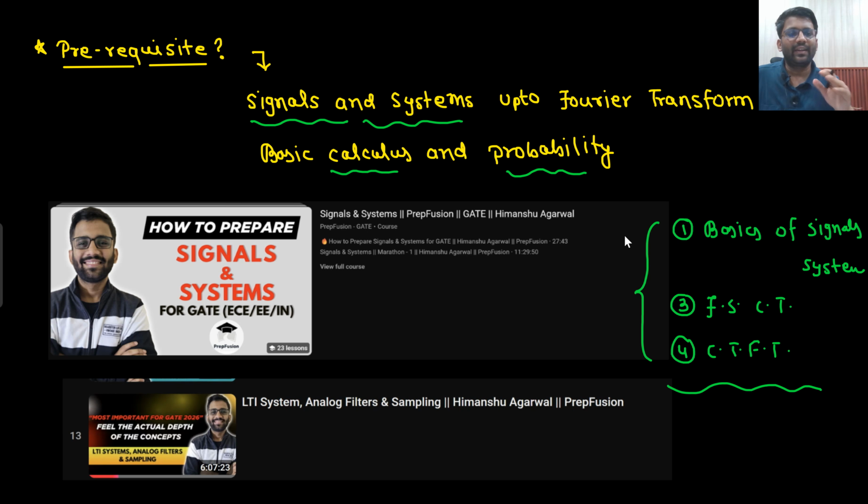Although whatever is required will be taught in the lecture itself. But complete signal system will not be taught in the lecture itself, right? Signal system is a separate subject which cannot be taught in communication system, but whatever basic calculus and basic probability is required will be taught in the lectures of communication system only. So you should not be worrying about these things, but you should be worrying about signal system. If you haven't studied signal system, then don't even think of communication. So first you will cover signals and system.